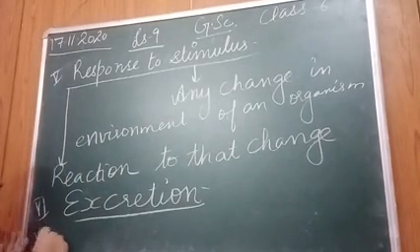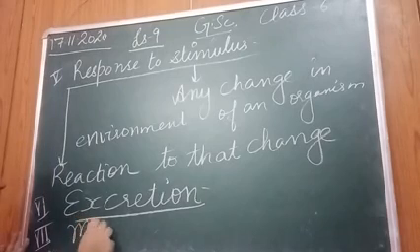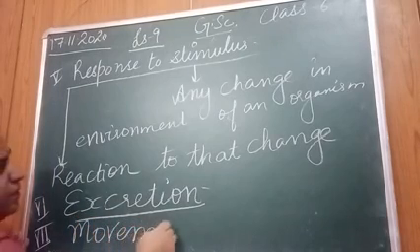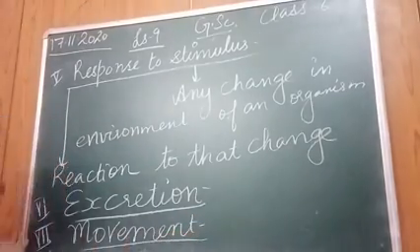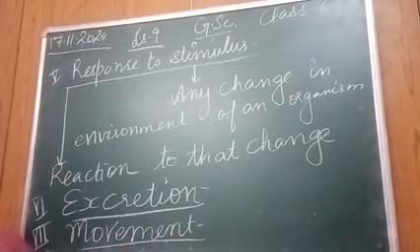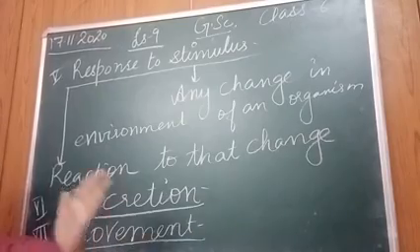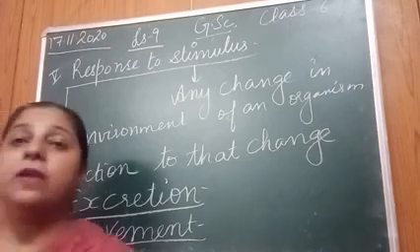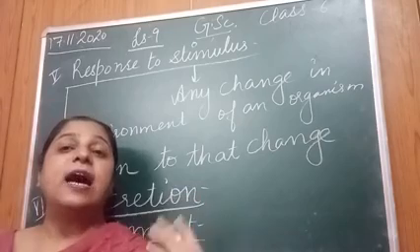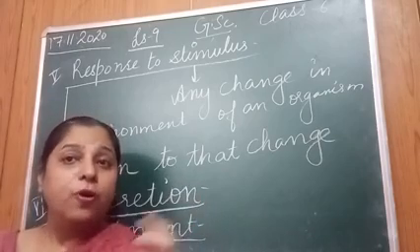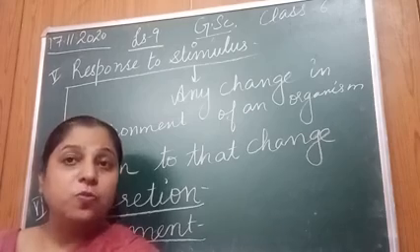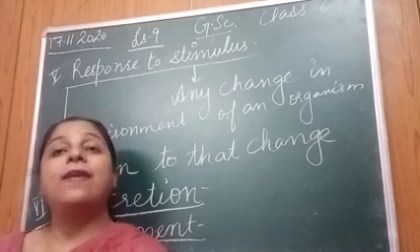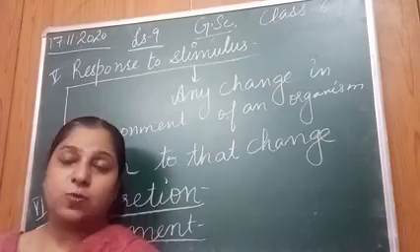And seventh is movement. बच्चे, all living organisms show movement. All the living organisms move from one place to another, right? So बच्चे, for example, we people have hands, our arms to move, to hold the things. We have legs to move. Animals have 4 legs to walk from one place to another.